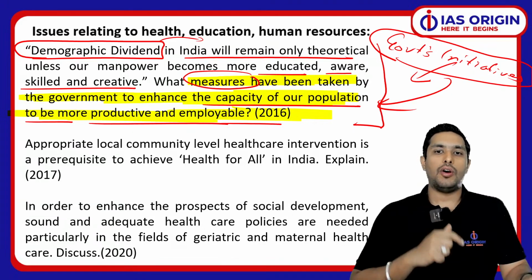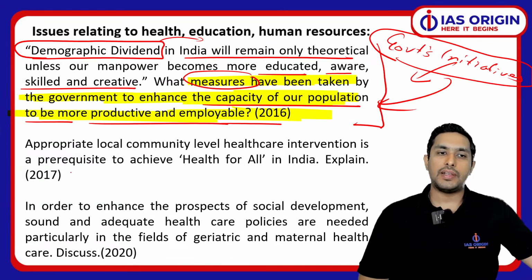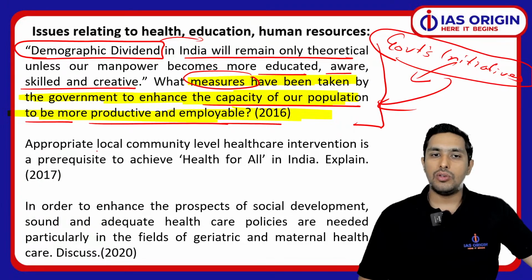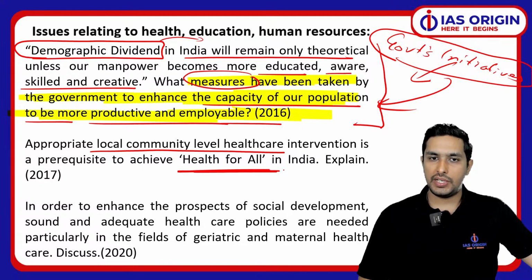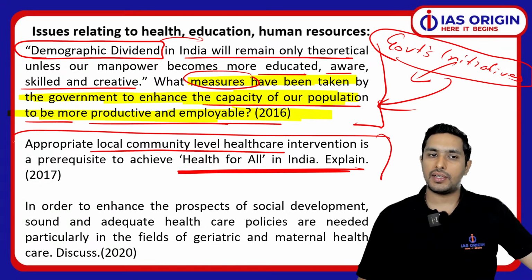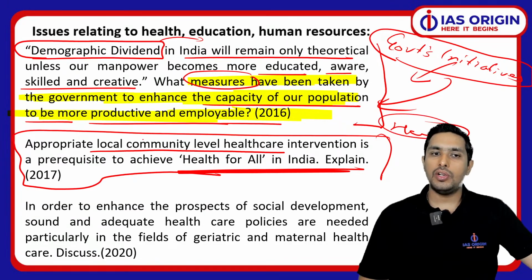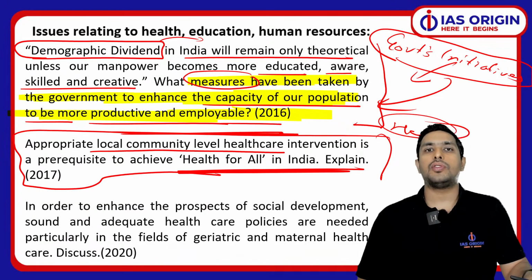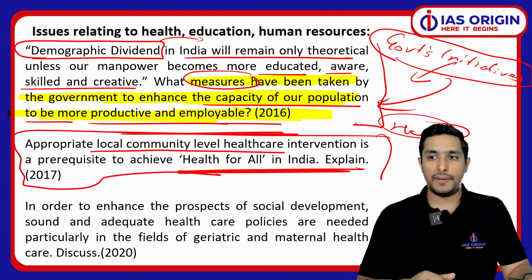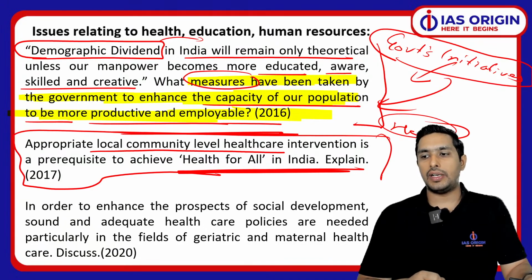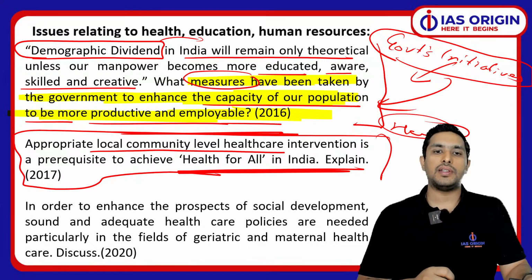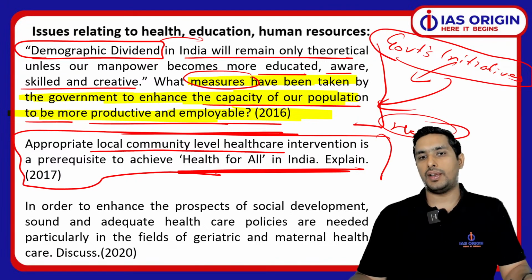Clear? On top of that, for example, in 2017 we had a question that local community level healthcare is a prerequisite to achieve health for all in India. Now see how interesting this is. They are talking only of healthcare, and of local community level healthcare. It was a lot in the news in Delhi as well, and the Government of India also did take some steps in this regard. So the question has been asked on that very basis. So again, that is of course important.